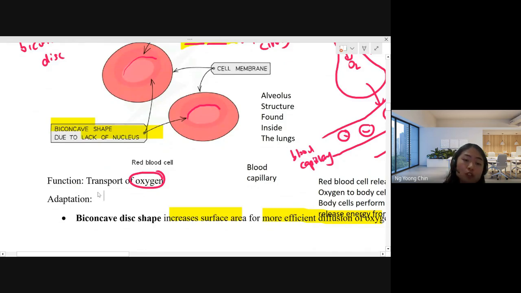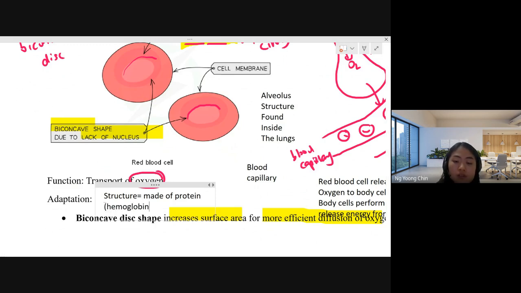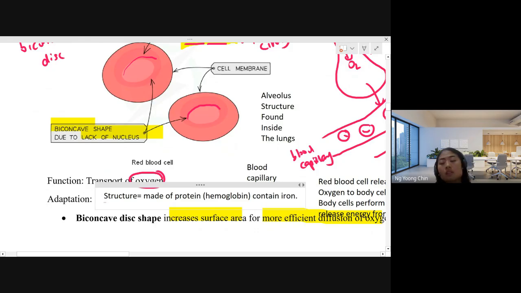When you talk about the structure, it is hemoglobin. This is a kind of protein which contains iron. Iron means 铁质, okay? Iron is a kind of nutrient needed by the body. It is a micronutrient needed by the body.